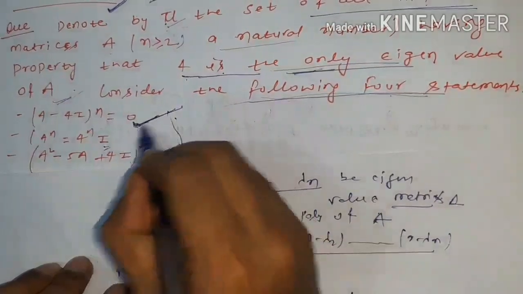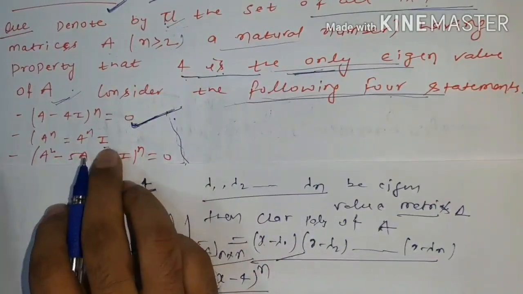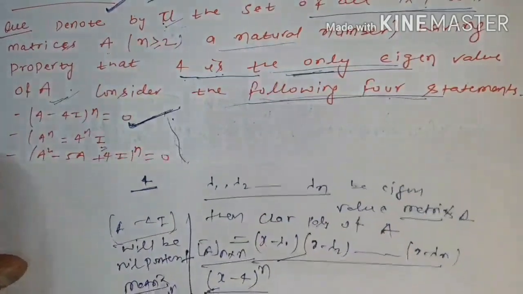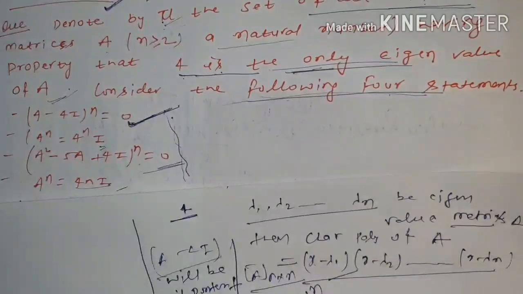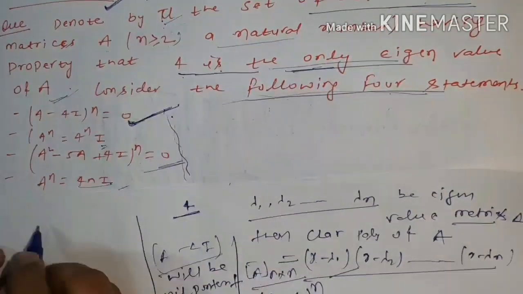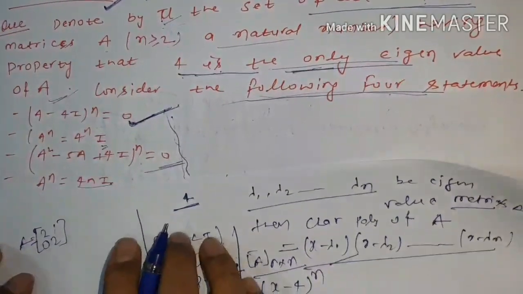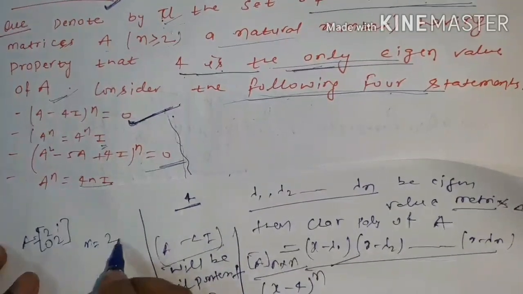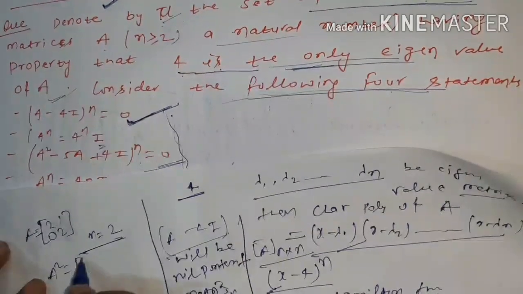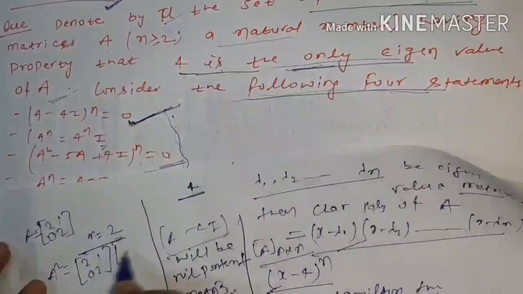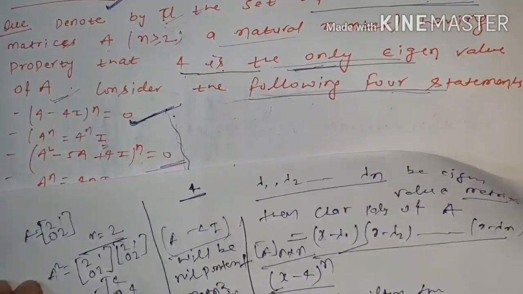So the first statement is right. Now come to the second statement, is it true or not? So let's see. Take a simple example to discard it. Take a 2 cross 2 matrix, A is equal to [2 2; 0 1]. Here n is equal to 2. What will be the value of A square? Multiply this matrix [2 2; 0 1] by itself, it will be [4 4; 0 1].